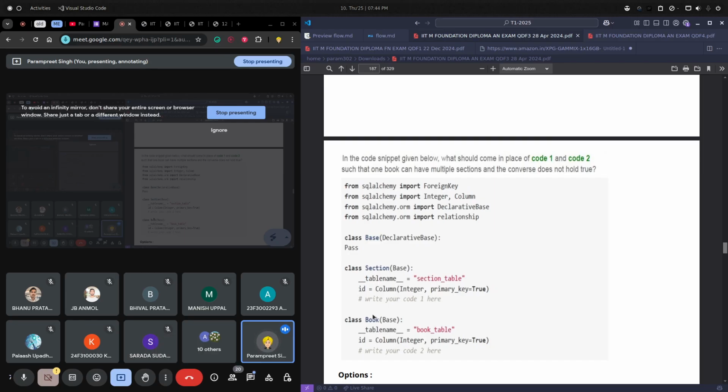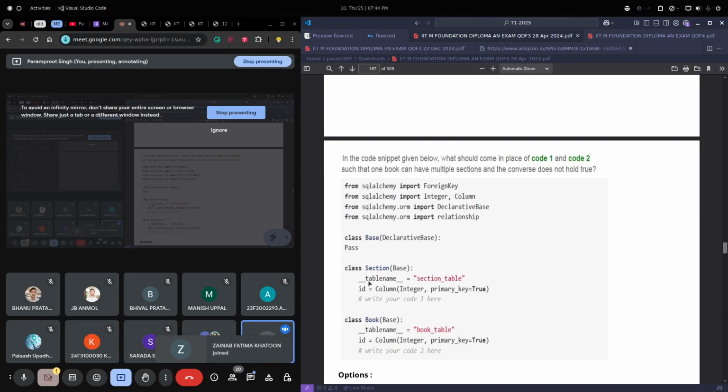If you create the database file, whether it's SQLite or anything, and create a database connection, you will see two tables created. One will be section and the other will be book. The table names we have specified here. Whatever variables we define under each class, or let's say each model, those will be the columns in our actual table.